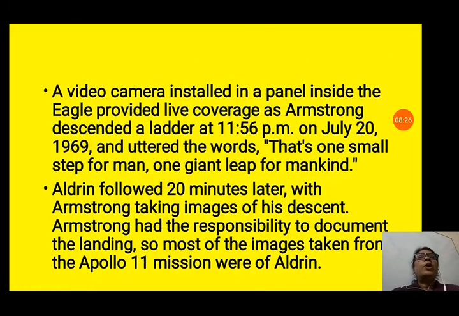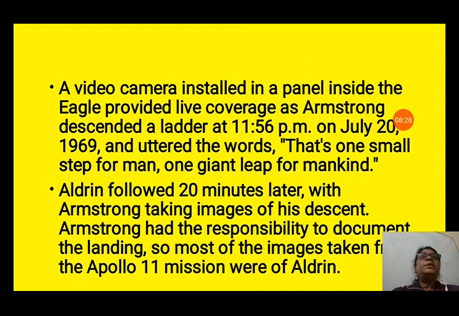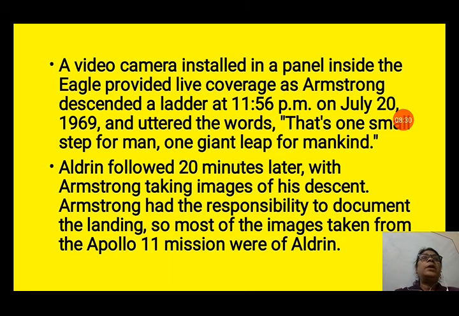A video camera was installed in a panel inside the Eagle. Now, in that lunar module Eagle, they had a video camera also. It provided live coverage as Armstrong descended a ladder at 11:56 p.m. on July 20, 1969. So, with the help of the video camera installed in the panel inside the Eagle, they took the live